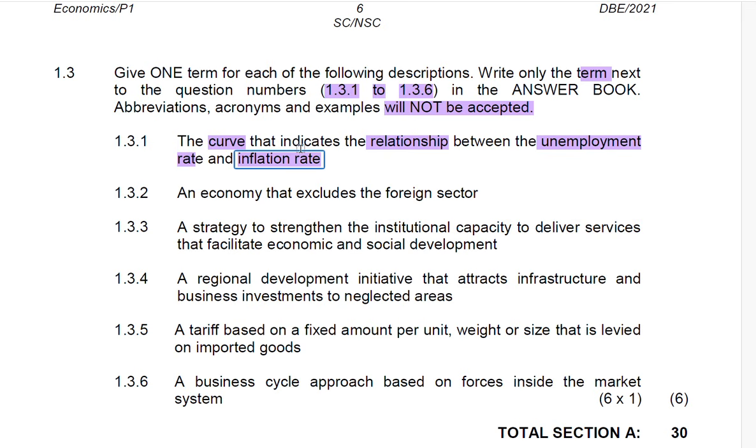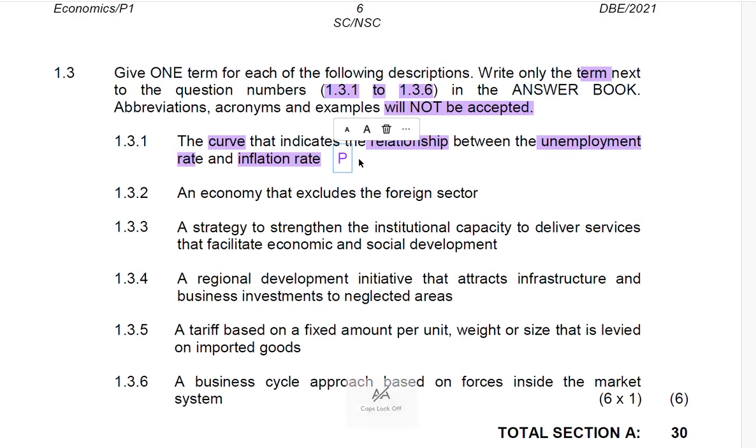It even comes to most of your essay questions, and that is what we call Phillips curve. So now, how are you going to respond to this? The correct answer in this case will be Phillips curve. So you write only the term.